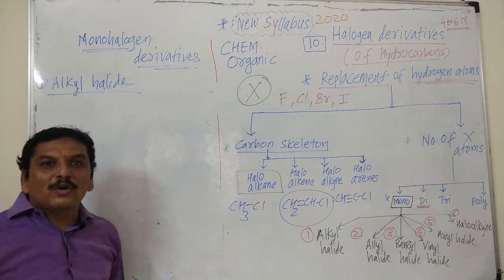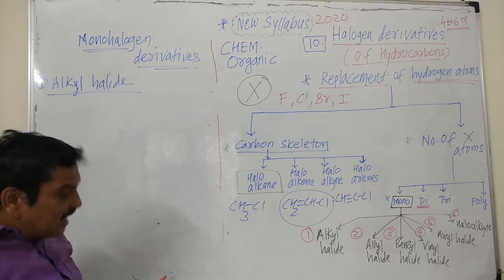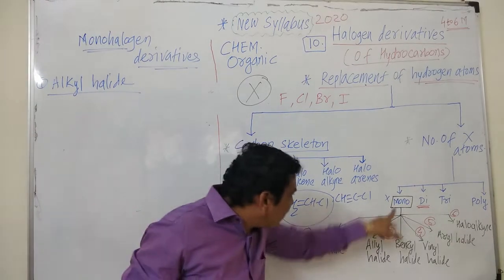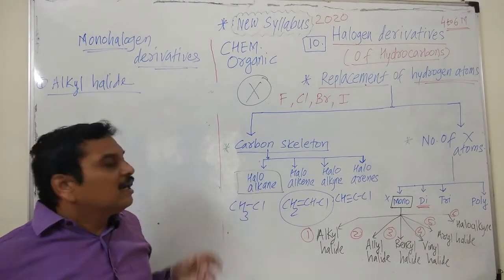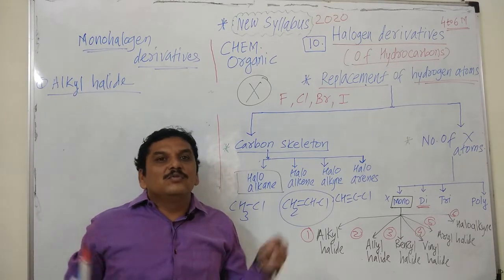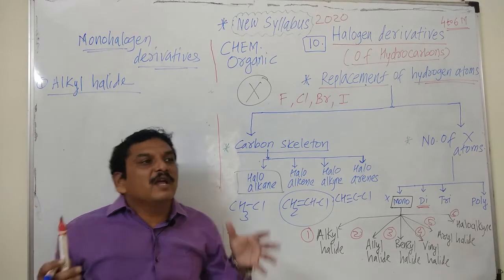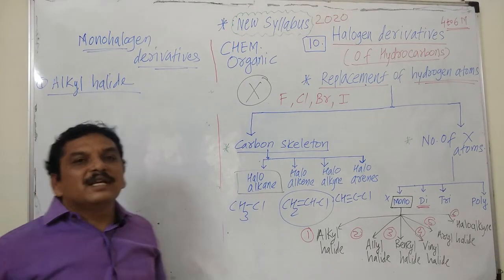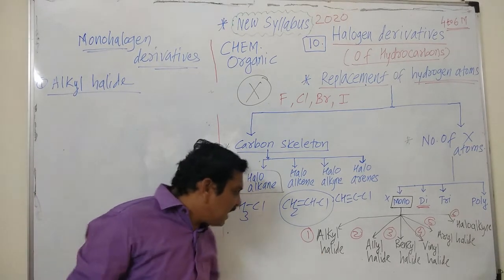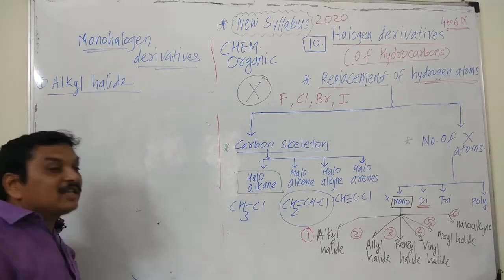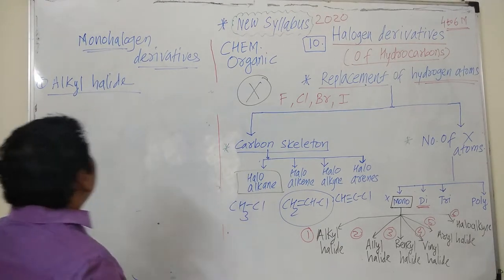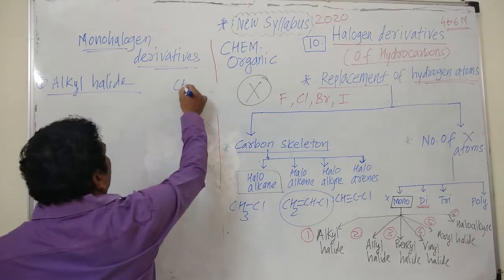Alkyl halides are also known as haloalkanes, and this classification of monohalogen derivatives of alkanes is based upon the type of carbon atom to which the halogen is attached. That means the hybridization of that carbon atom to which halogen is attached. In case of alkyl halide, the halogen is attached to alkyl group, and how alkyl group is formed from alkane we have already seen.